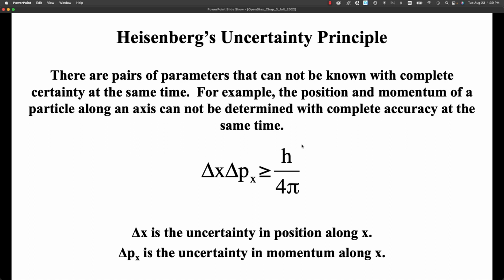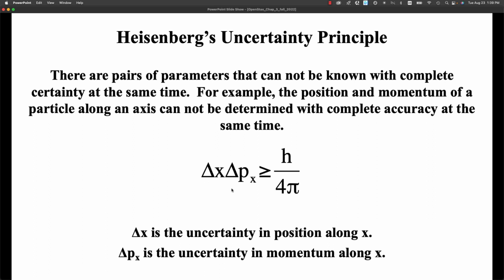Now, Heisenberg's uncertainty principle is also related to wave-particle duality, and what it says is that there are pairs of parameters that cannot be known with complete certainty at the same time. Notice that it's not measured, but known with complete certainty at the same time. One example is position and momentum along the same axis.